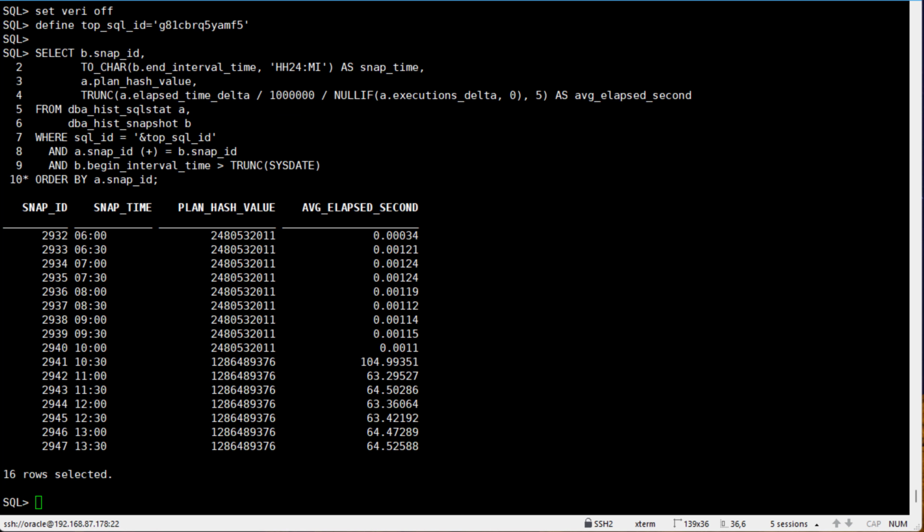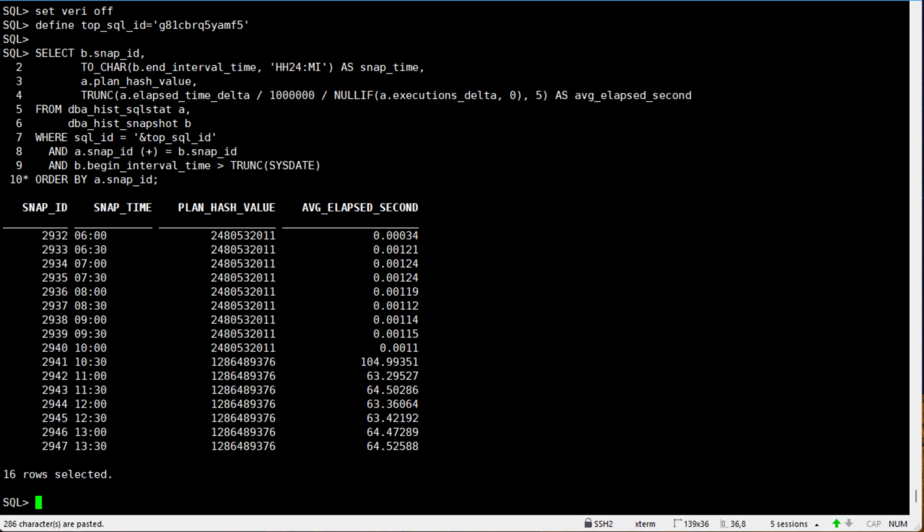The output shows Plan 2 running efficiently from 6 to 10 o'clock. At 10:30, with the snapshot ID 2041, it switched to Plan 1, with the average execution time surging to 33 and 105 seconds. At this point, we have nailed down that the execution plan switch occurred between 10 o'clock and 10:30.